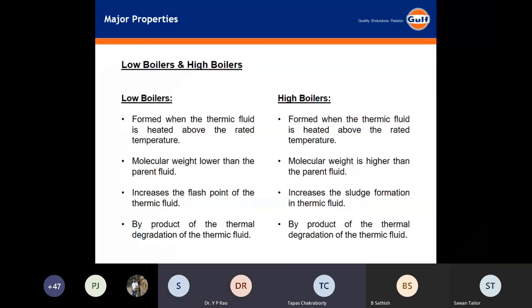Right, this is not a property of thermic oil, no? Is it a property of thermic oil? It is not. Yeah. It is related to the thermal degradation of thermic oil. It is not the boiler itself. It is not the heating system, right? It is the fluid which we are talking about.